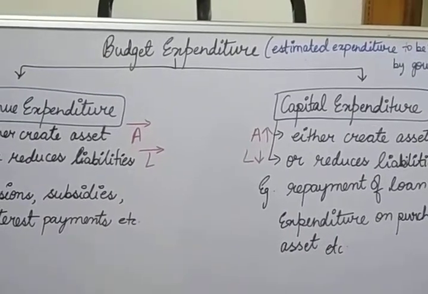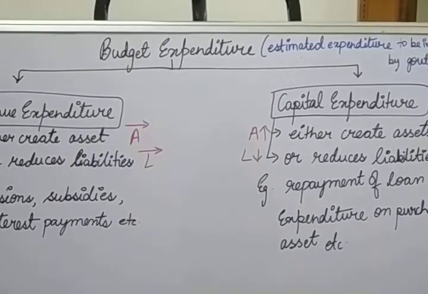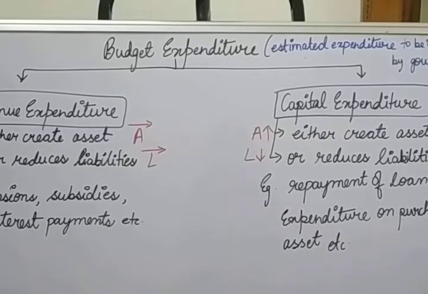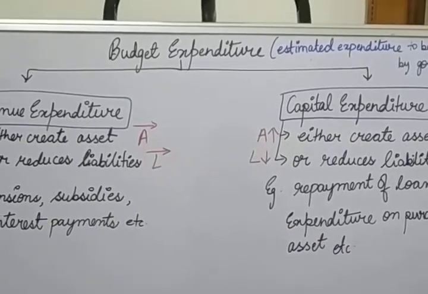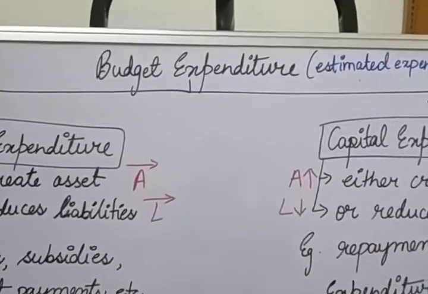Yesterday we completed the topic of budget receipts, and there are two parts of the budget receipts: capital receipts and revenue receipts. And what are their components, that also we had completed in the previous video. Now today I'll start with the second part of the budget structure, that is budget expenditure.